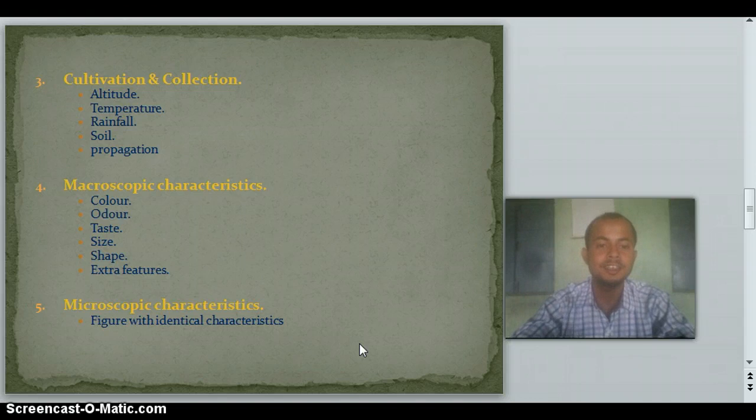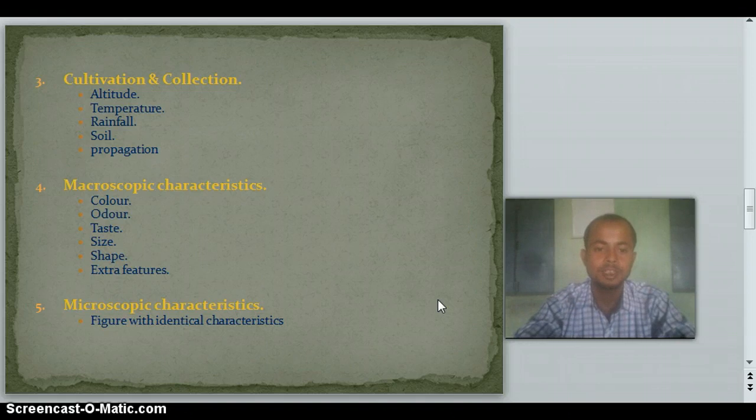After that, if you find any extra features, for example, while you touch the crude drug it may feel slippery, the crude drug may get discolored, or your hand gets discolored. Then sometimes the crude drug contains some hair-like structure, which means trichomes are present. So in this way you have to write the extra features.